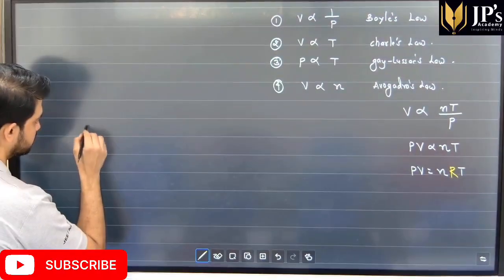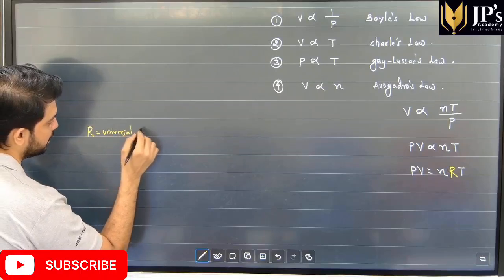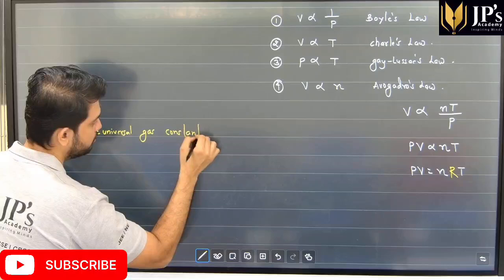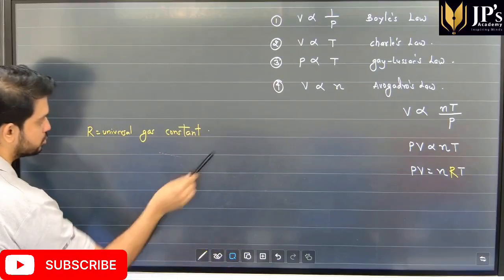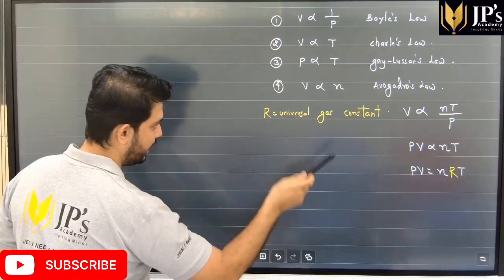I repeat, R stands for universal gas constant, and the value of universal gas constant depends upon the unit of pressure and volume.